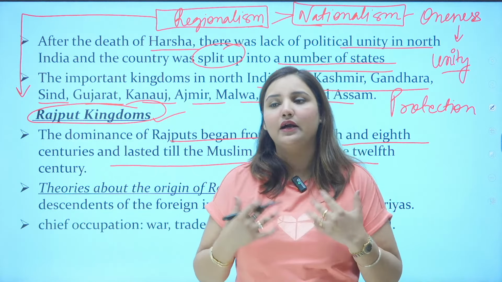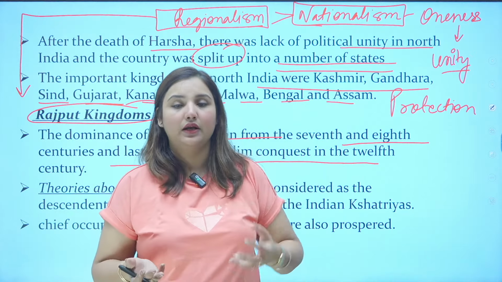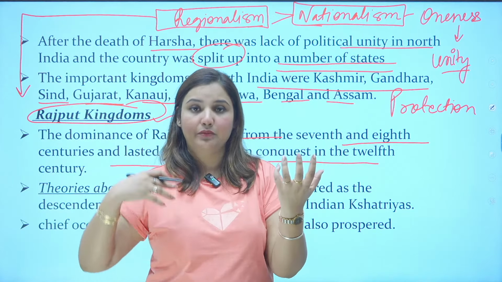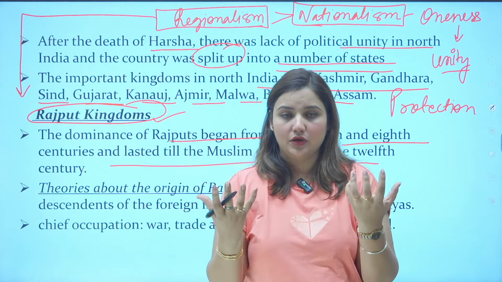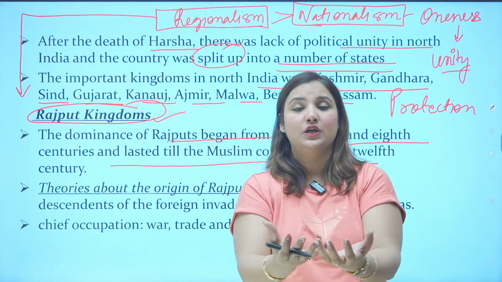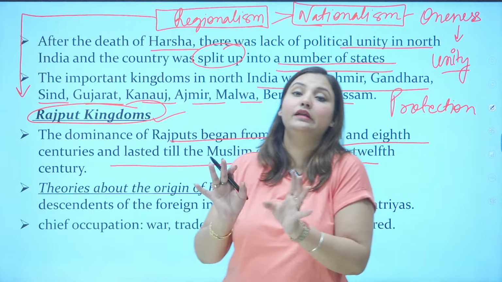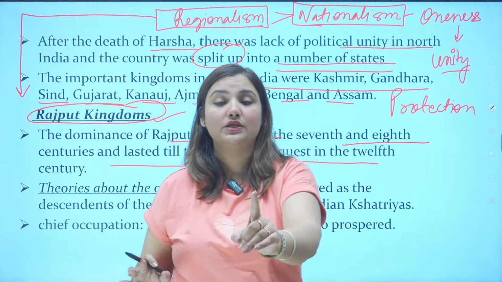They started settling down here with many intermarriages, like a foreign invader getting married to an Indian Kshatriya would give rise to Rajputs. So Rajputs are a mixture of the foreign invaders and the Indian Kshatriyas. This is one of the theories about the rise of Rajputs.